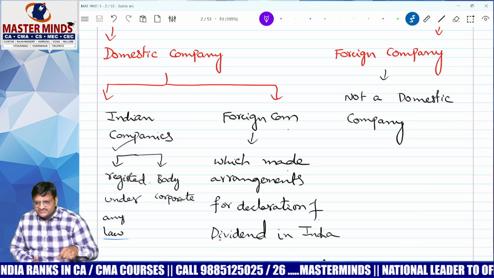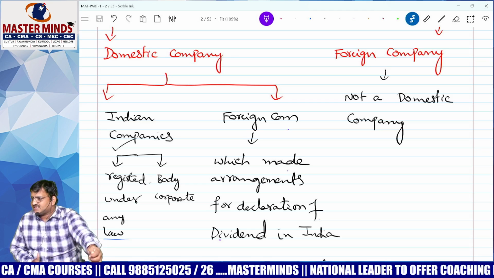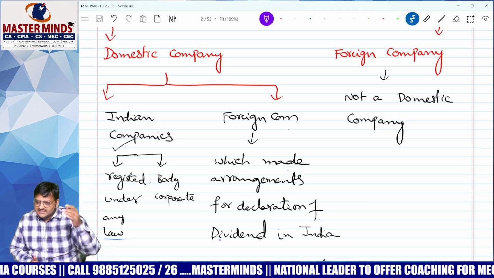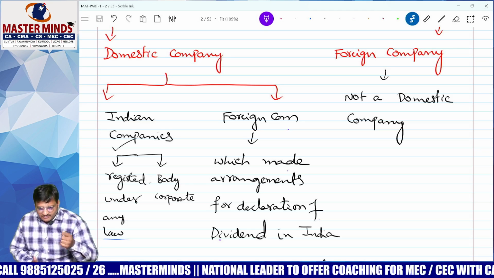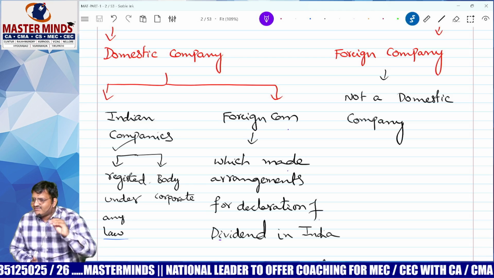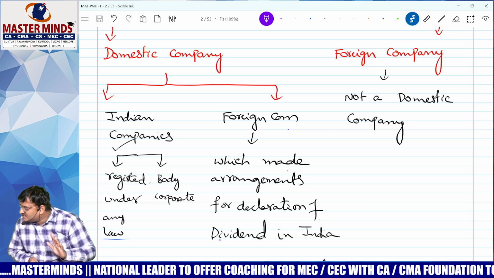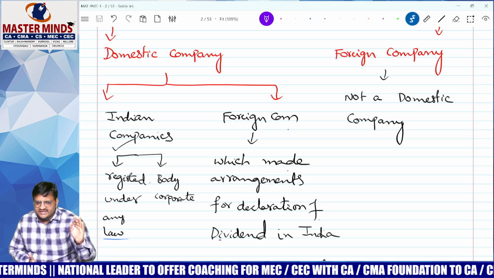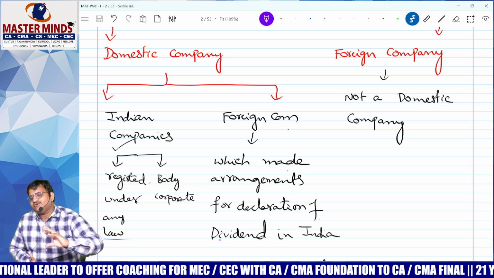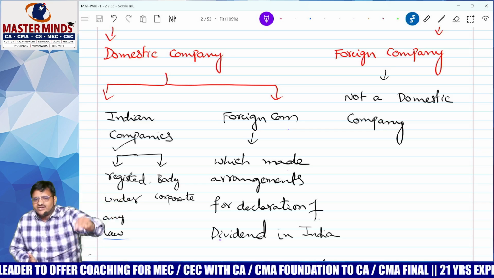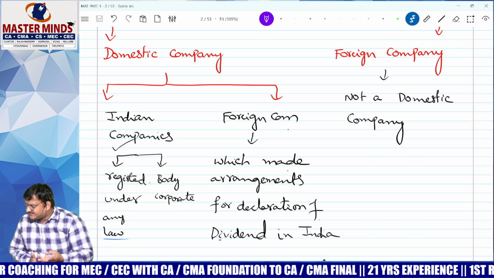Suppose if they ask any question paper without this question, then return your question paper and say, sir, by mistake I have been given another exam's question paper. Without this, you will never ever find a CMA final or CA final examination question. Understood? How many marks? Minimum 15, 18 marks. Sometimes students doubt that the examiner wants to give a different kind of question. Even then, you will be asked at least a 3 marks question out of this chapter. Understood?